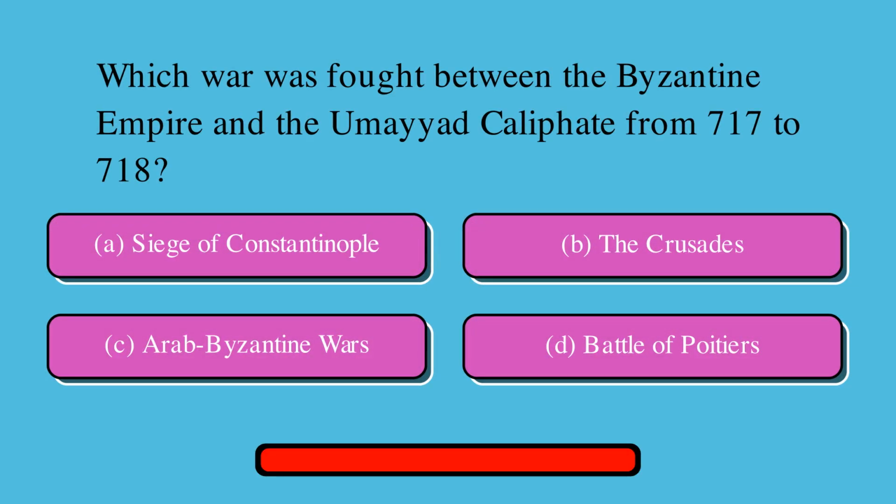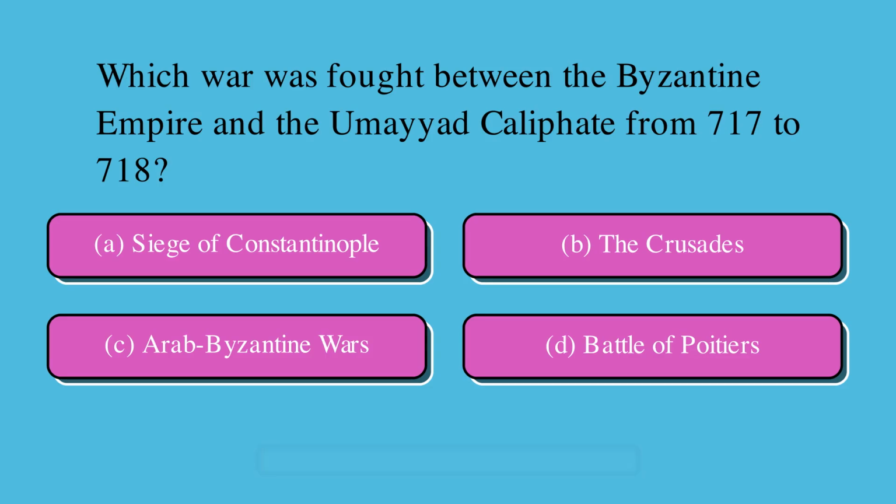Which war was fought between the Byzantine Empire and the Umayyad Caliphate from 717 to 718? Is it A. Siege of Constantinople, or B. the Crusades, or C. Arab-Byzantine Wars, or D. Battle of Poitiers? Correct answer is A. Siege of Constantinople.